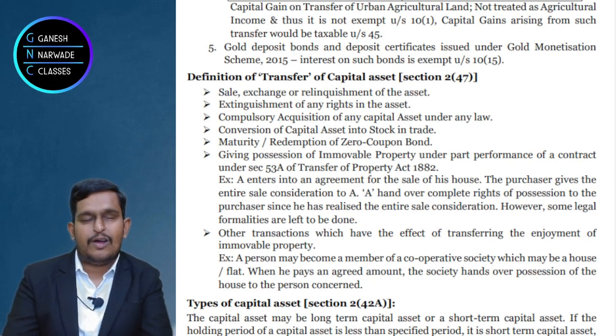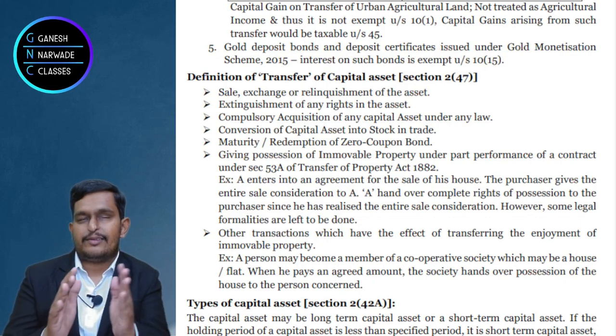All these people require houses. The houses are constructed in the name of the organization, and ultimately it is given to members. Members have the certificate of possession, and they can sell the possession rights, and they can transfer the assets. So till now we completed the definition of transfer.